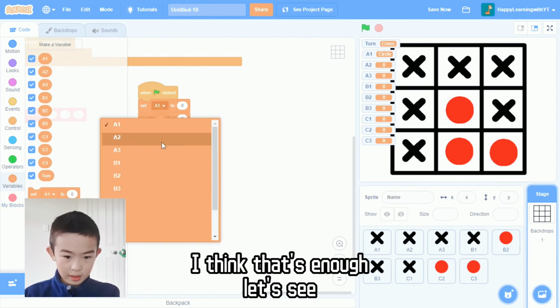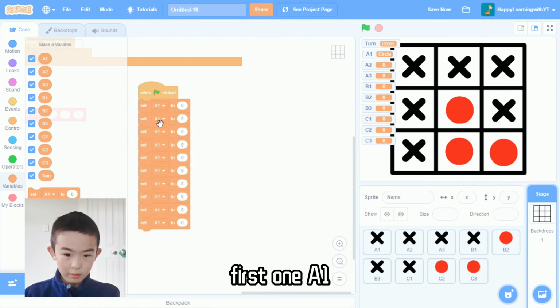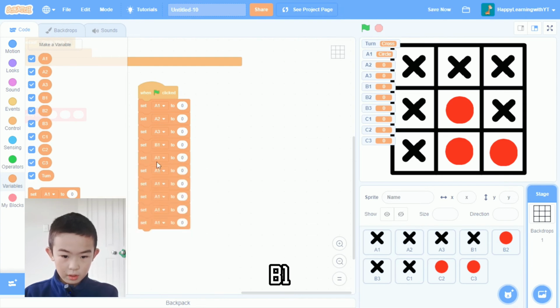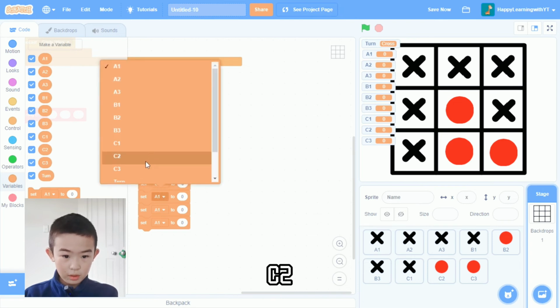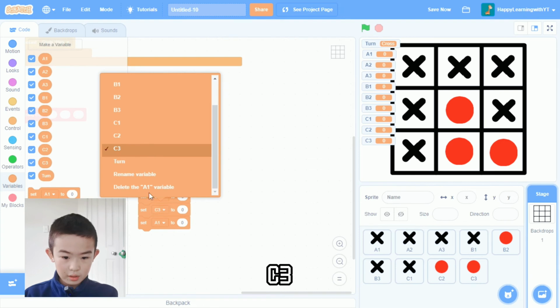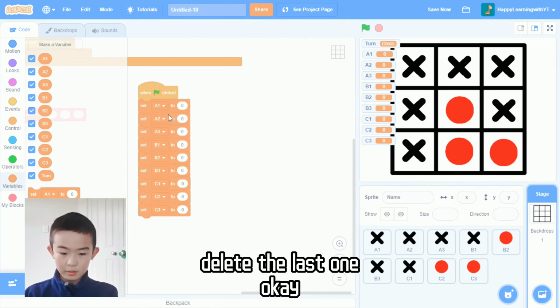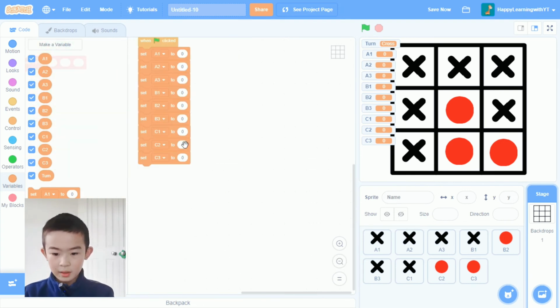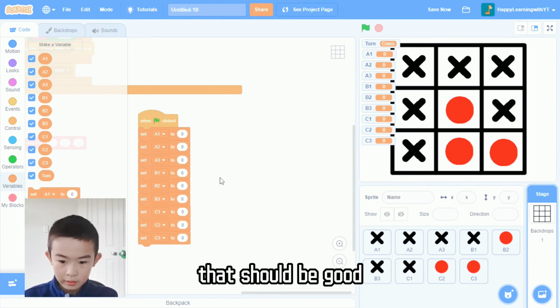Okay, I think that's enough. Let's see. No, first one, A1, A2, A3, B1, B2, B3, oops, C1, C2, C3. No, delete the last one. Okay, that should be good.